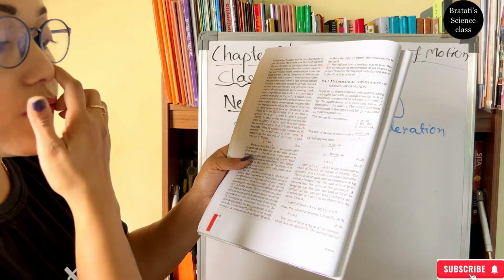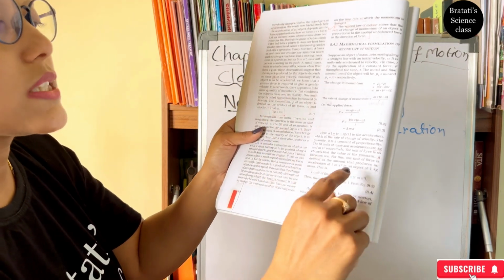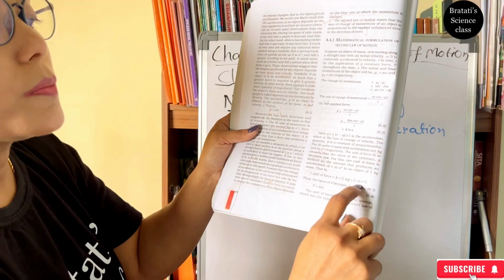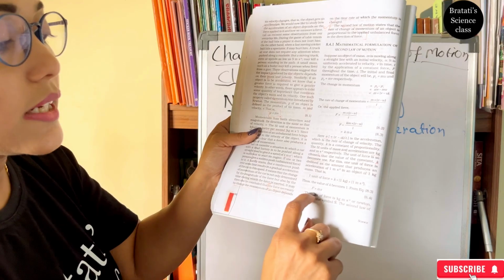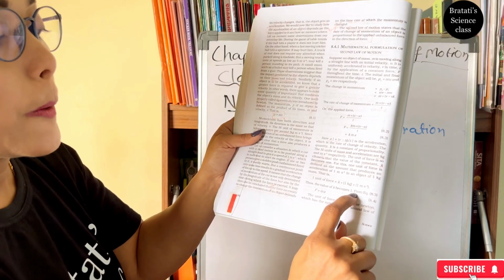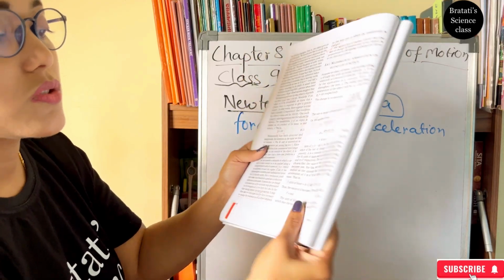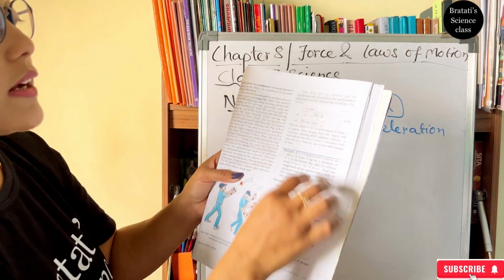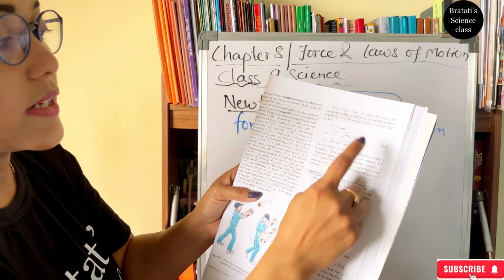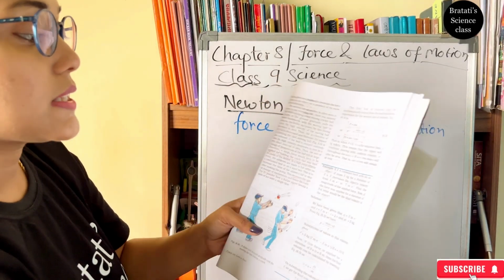If 1 unit of force is applied on an object of 1 kg to give 1 meter per second square, then k becomes 1, and F equals m into a. So from this we come to know that force equals mass into acceleration. Now there are some examples.